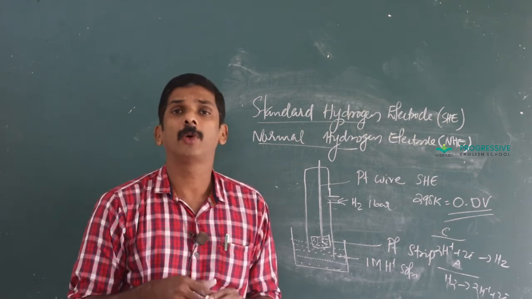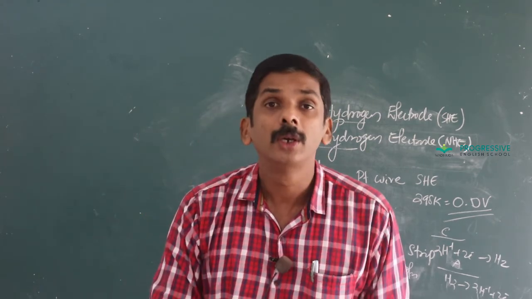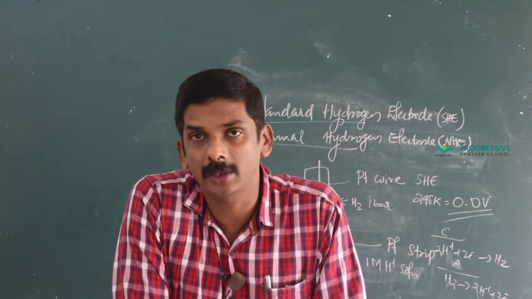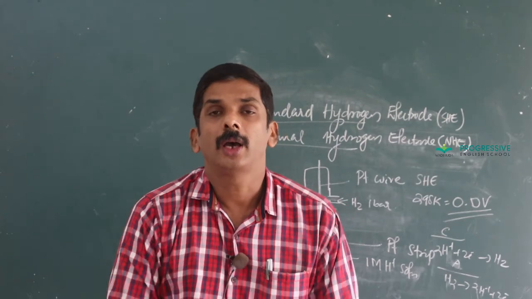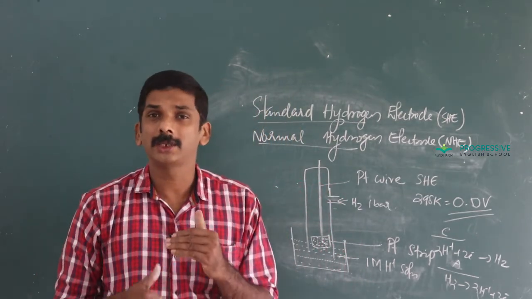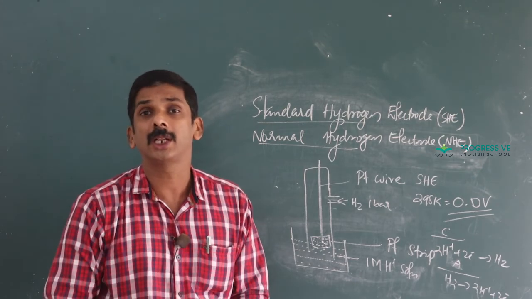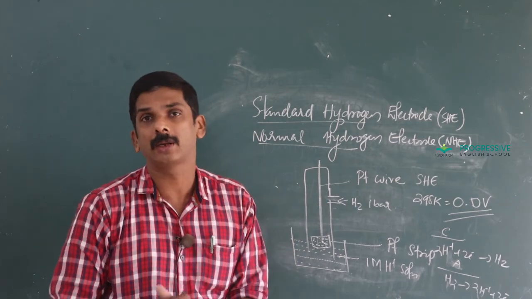And the next part is about how we can measure the single electrode potential value using this reference electrode. I think we are clear with this reference electrode, then only you can easily understand how it is helpful for measuring the electrode potential of an unknown electrode.